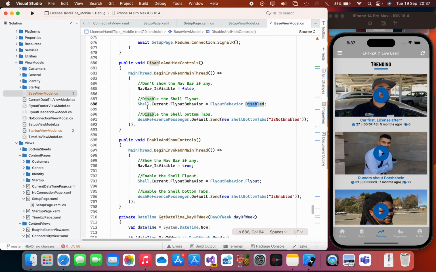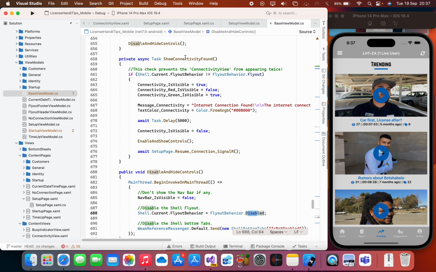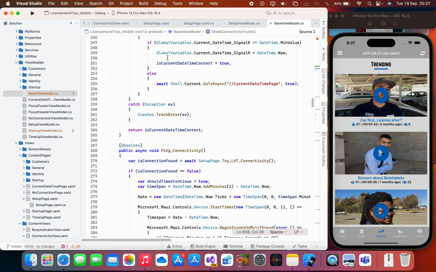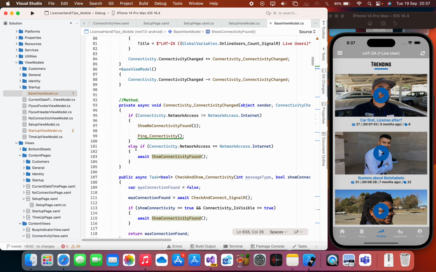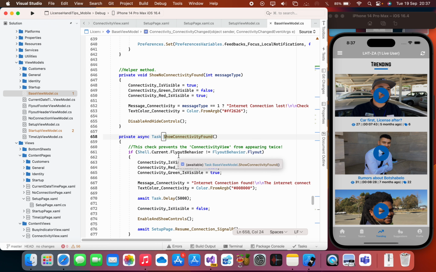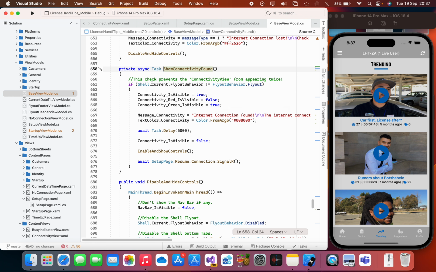Good. All right. But what happens if we did find the connectivity? This one, show connectivity found. Let me scroll all the way up so I can show you where that guy is being called. Here it is. Else if network access is internet, we are calling that method show connectivity found, right? Let's quickly go to it. This guy prevents the connectivity view from appearing twice.